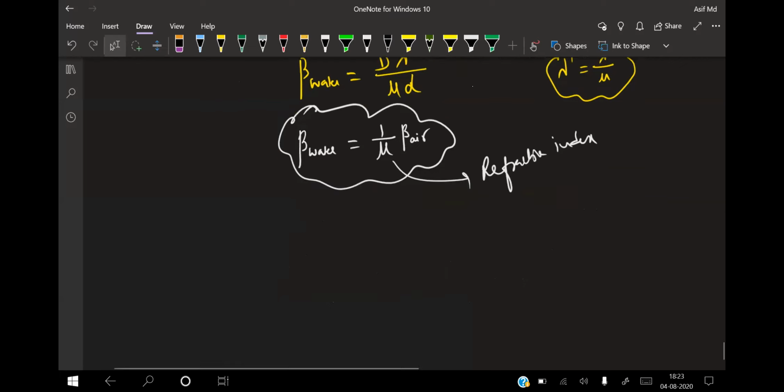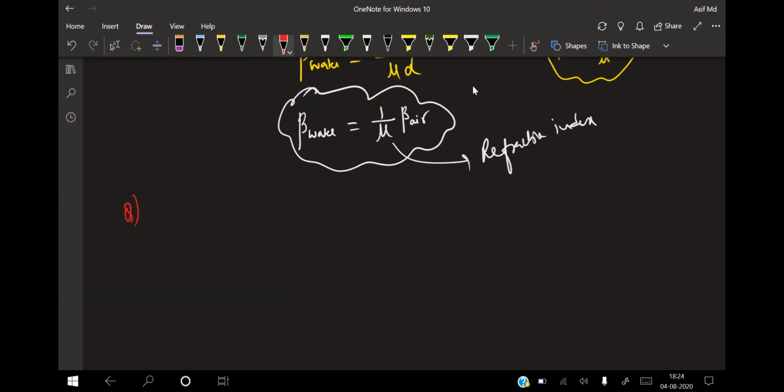Okay, so let us try to do one question. You'll get an idea. See here. A YDSE setup is immersed in water.